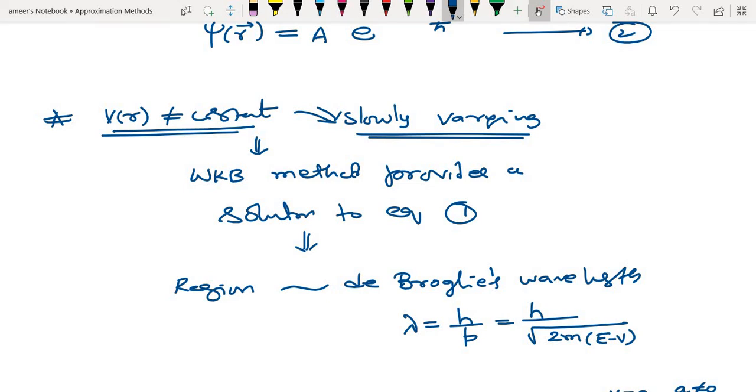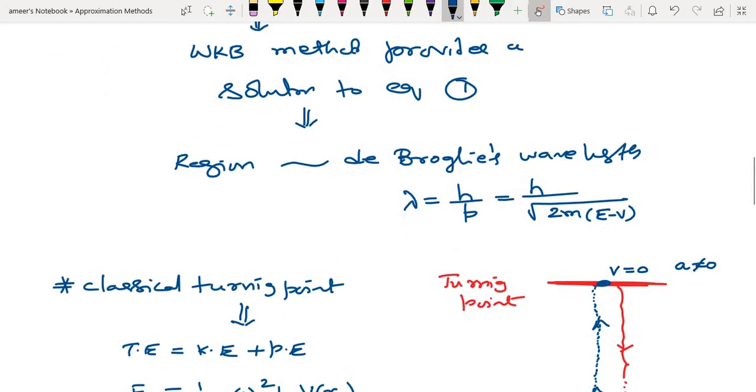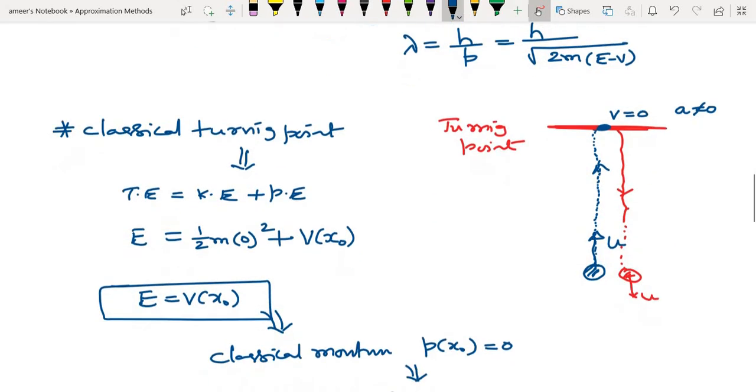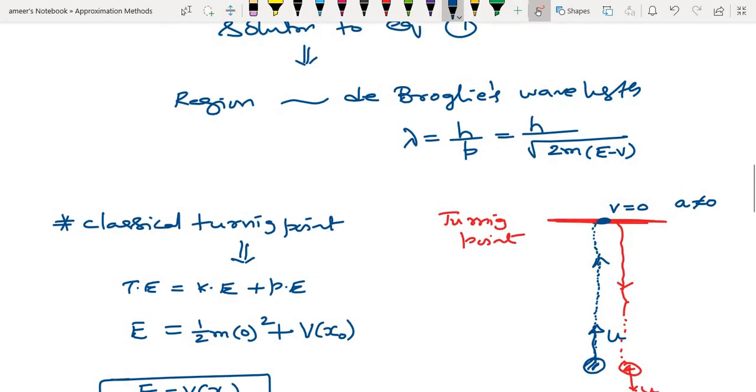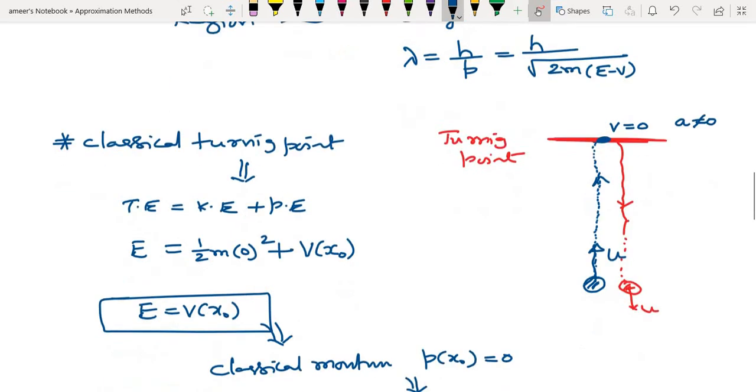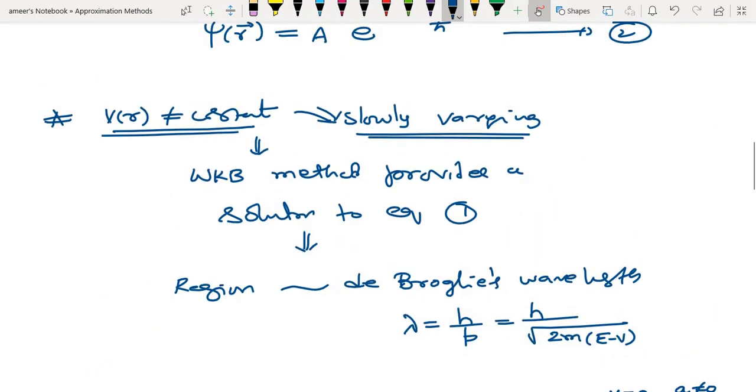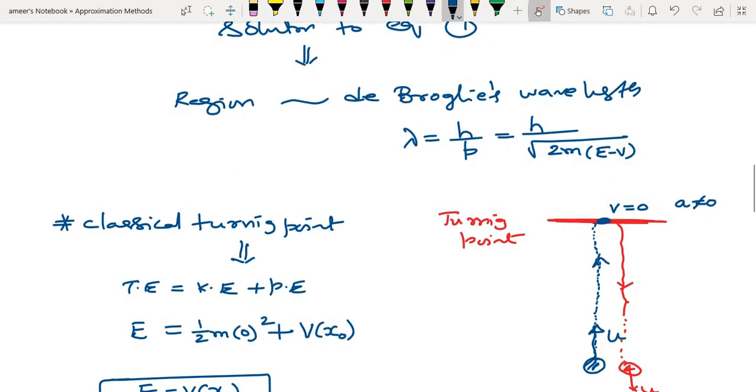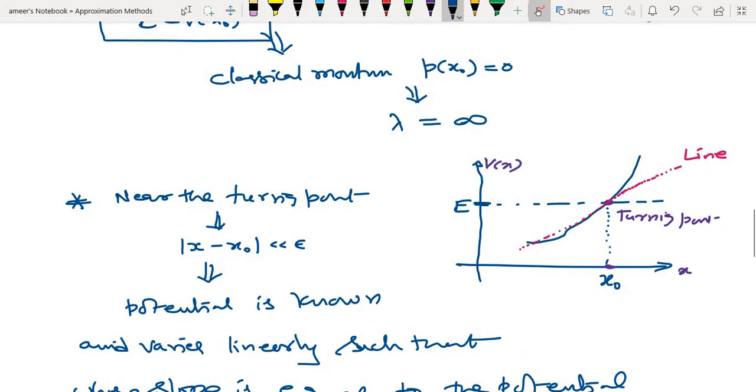Whenever V of r is slowly varying in a certain region, that region is defined in terms of the de Broglie wavelength, twice or three times the de Broglie wavelength, something like that. Now let me define what happens at the classical turning points. The momentum tends to 0, then lambda goes to infinity, and this technique will fail here because a region tending to infinity has no meaning. So near the classical turning points, where the momentum becomes 0, you do one thing.